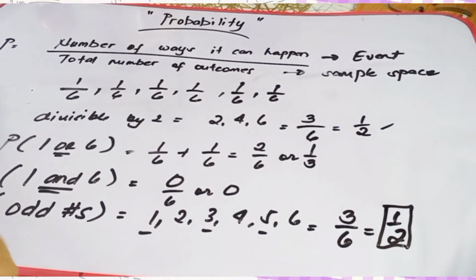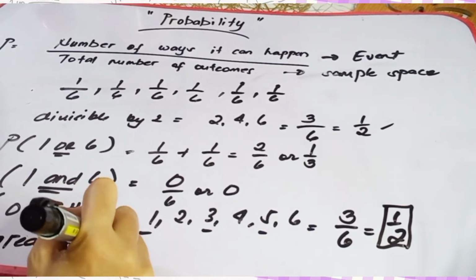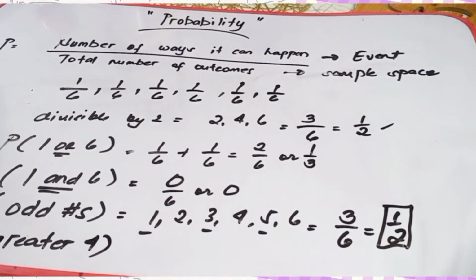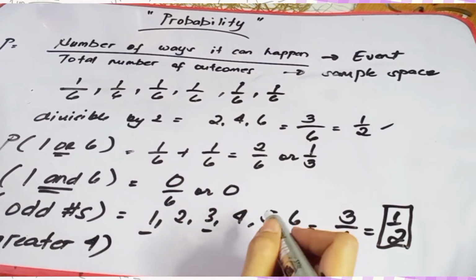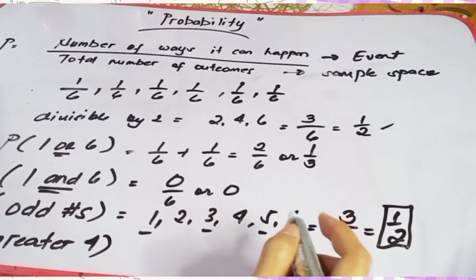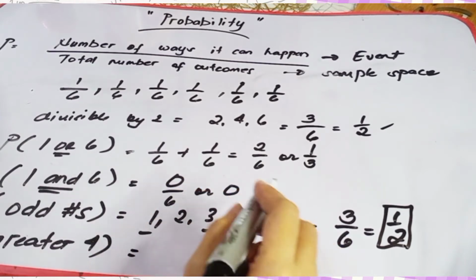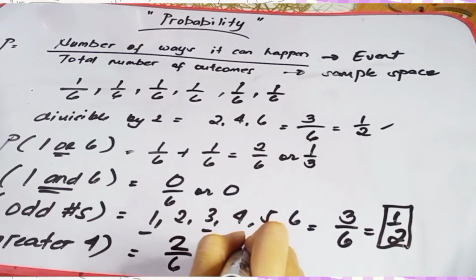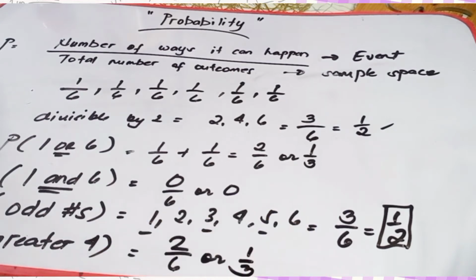Okay, so let's have one more example. For example, what is the probability of getting a number greater than 4? Alright. So, in our numbers 1, 2, 3, 4, 5, 6, ano yung mga numbers that are greater than 4? So, these are only the numbers 5 and 6. So, therefore, that is 2 over 6, or that is 1/3. So, the probability of getting a number greater than 4 is 1/3.